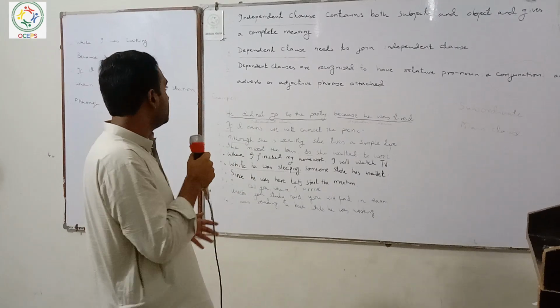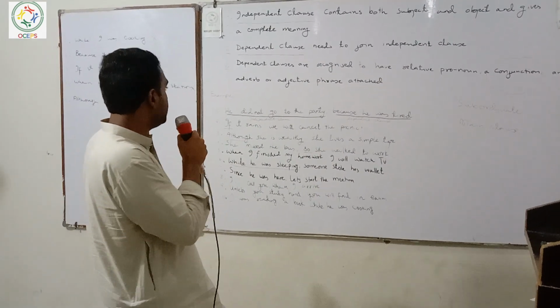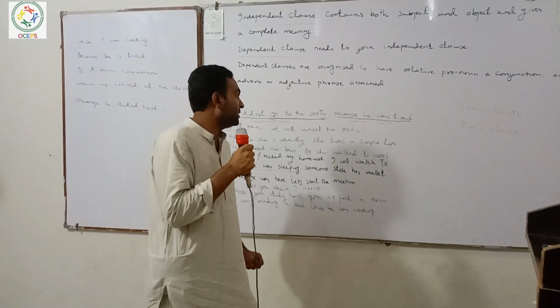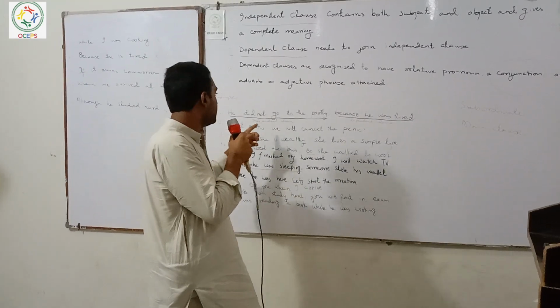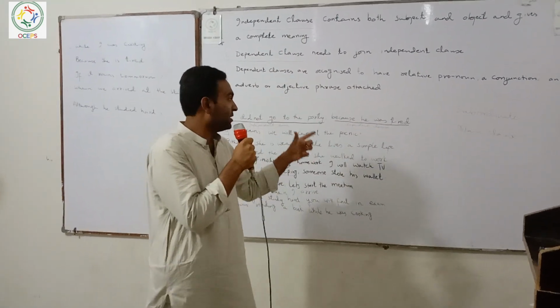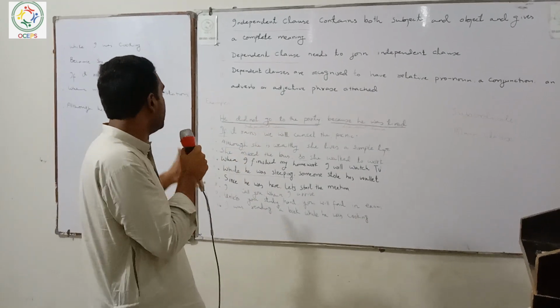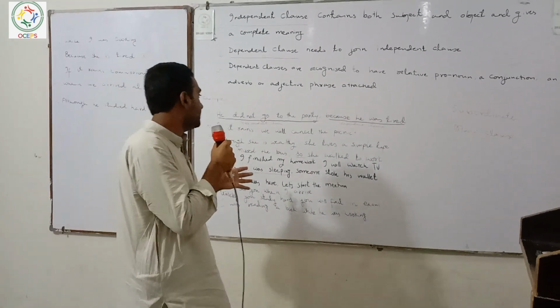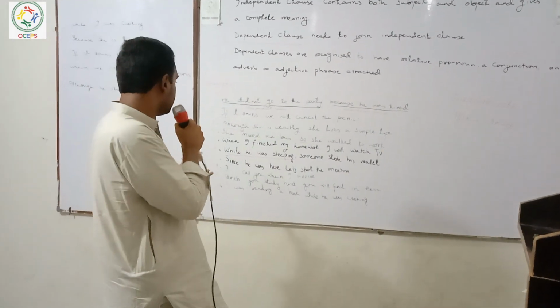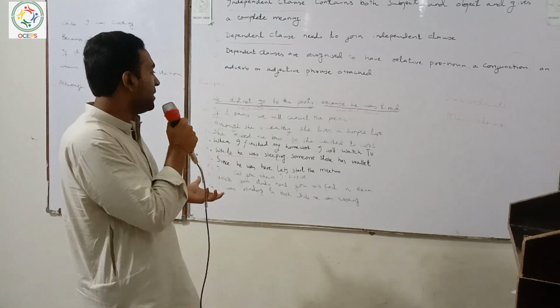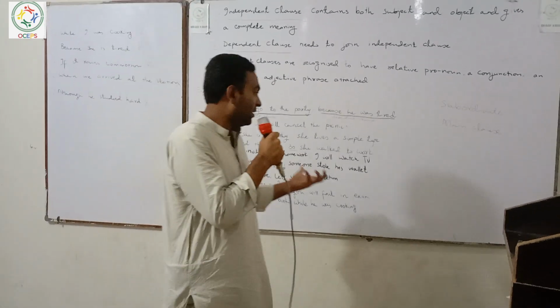For example, he did not go to the party because she was tired. He did not go to the party is the independent clause, and because she was tired is the dependent clause. If it rains, we will cancel the picnic. When I finish my homework, I will watch the TV.